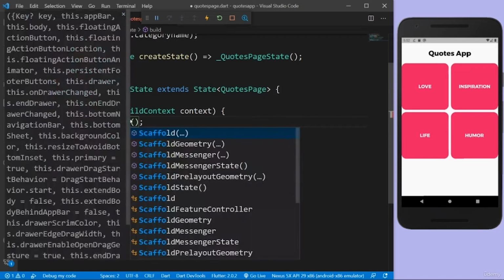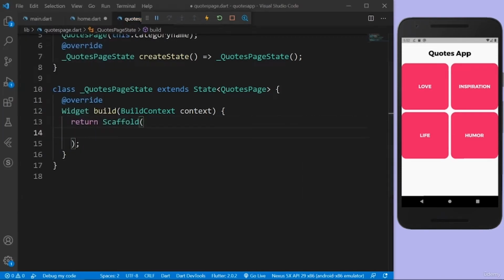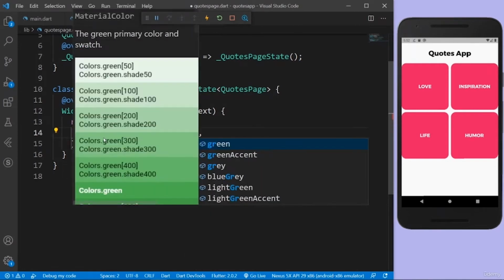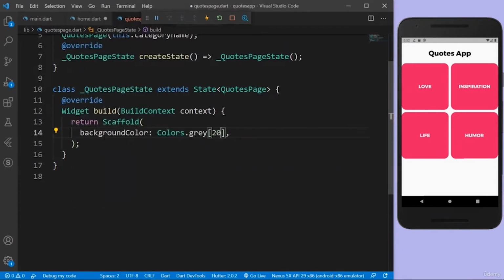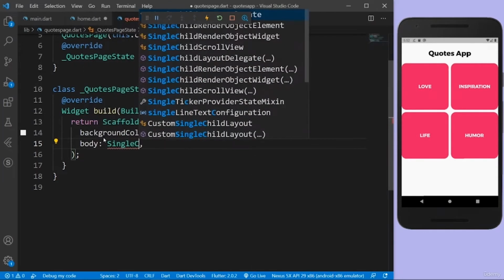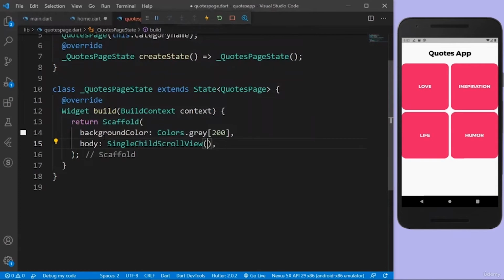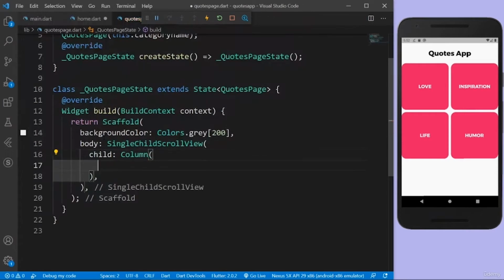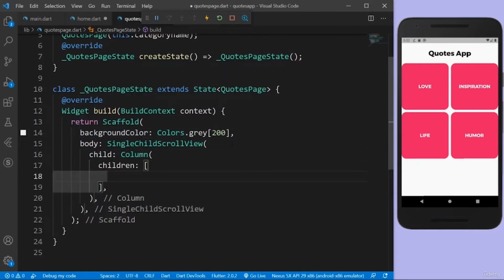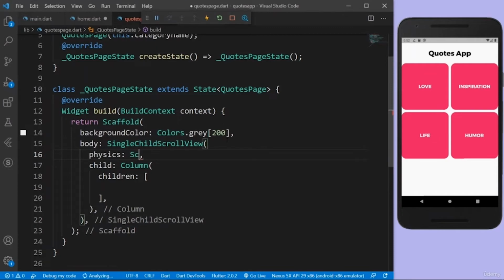So I can just return a Scaffold, and let's build out the UI for the quotes. So we're gonna have multiple quotes, but before that, let's actually give a background color. So I'm gonna say background color is Colors.grey[200]. So I'm gonna have a light gray. Then we're also gonna have a SingleChildScrollView. So I'm gonna say body is a SingleChildScrollView because I want my page to be scrollable. And the child of this is going to be a Column because I'll have elements beneath each other. I'm going to have multiple children. Let's actually also give some physics here, scroll physics.